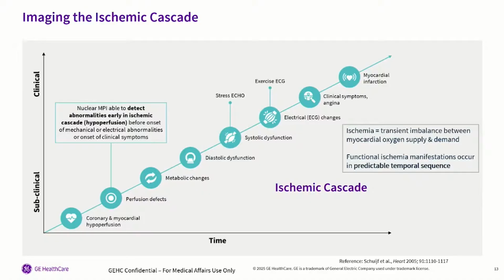From there, they're going to move to some ischemia. Now you're going to have perfusion defects. Patient might still be asymptomatic. But here's the one that I really want you to think about. When the patient starts having metabolic changes, that's a red light that should go off.